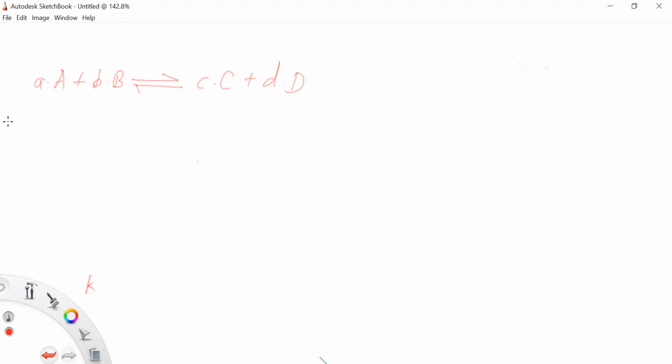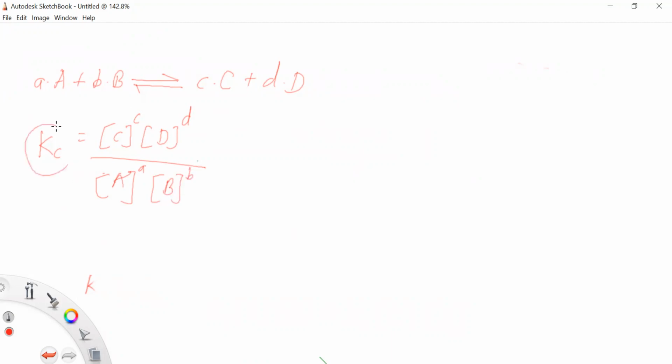So where a, b, c, and d are the numerical coefficients, that is the number of moles of substances A, B, C, and D present in the chemical reaction respectively, right? So in this case, the equilibrium constant expression, that is Kc, is equal to concentration of C raised to power small c into concentration of D raised to power small d upon concentration of A raised to power small a into concentration of B raised to power small b, right?